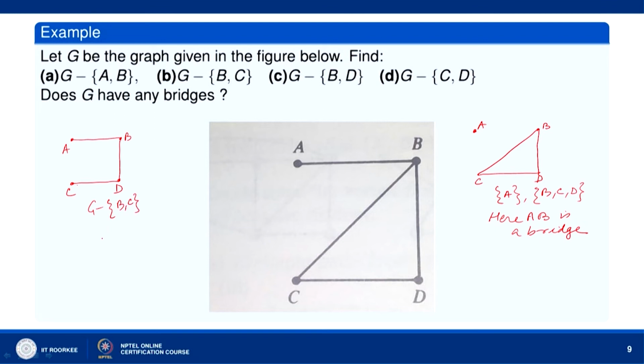Then let us consider G minus BD. We delete BD. So, we will have AB, CD after deleting BD. It is again a connected graph. So, there are no bridges.